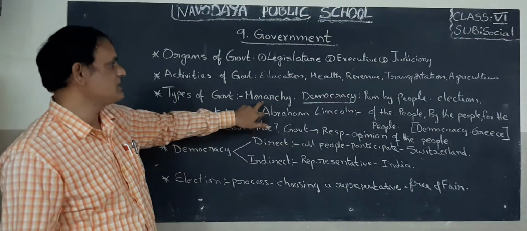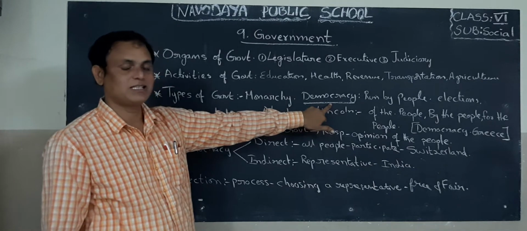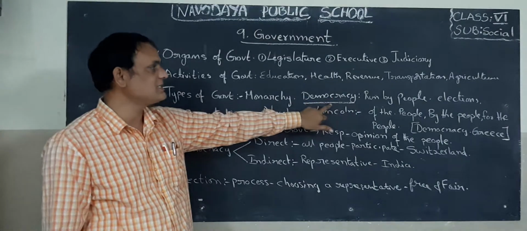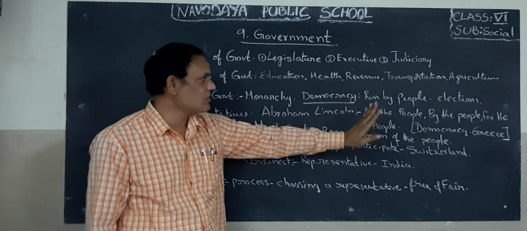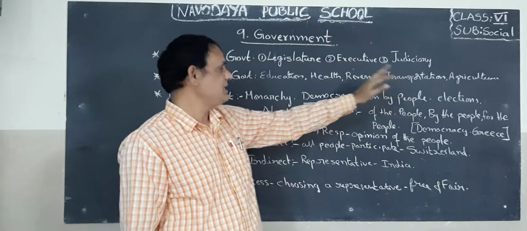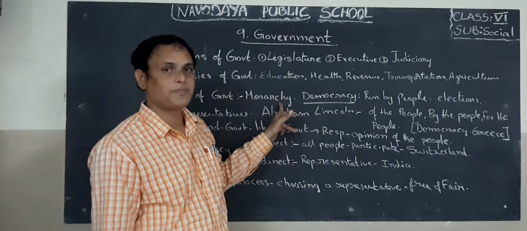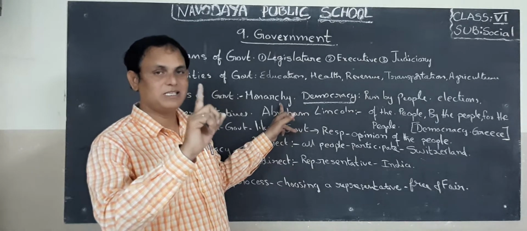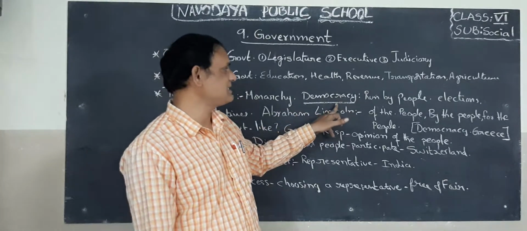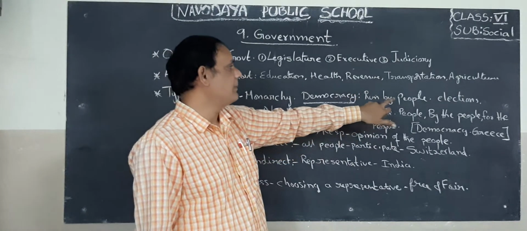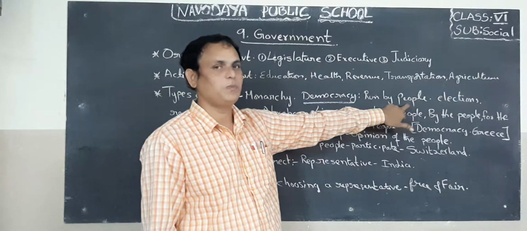That is called monarchy system. Second government system is democracy. What is that second government system? Democracy. So here democracy must run by people. Okay, children. In the monarchy system, the government is run by only one man, he is king. In the democracy system, the functions will run by people, all people.